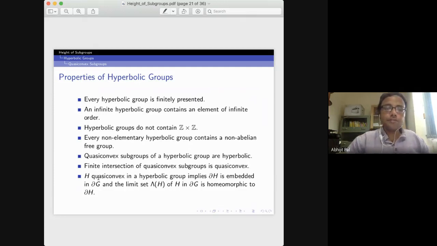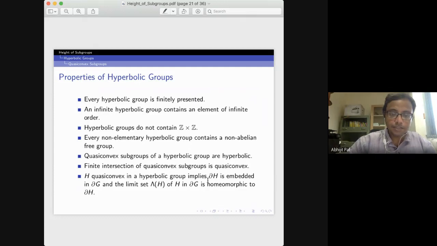Now if you take any quasi-convex subgroup H in a hyperbolic group, because it is a quasi-convex subgroup, H is also a hyperbolic group. So the Gromov boundary of H makes sense.